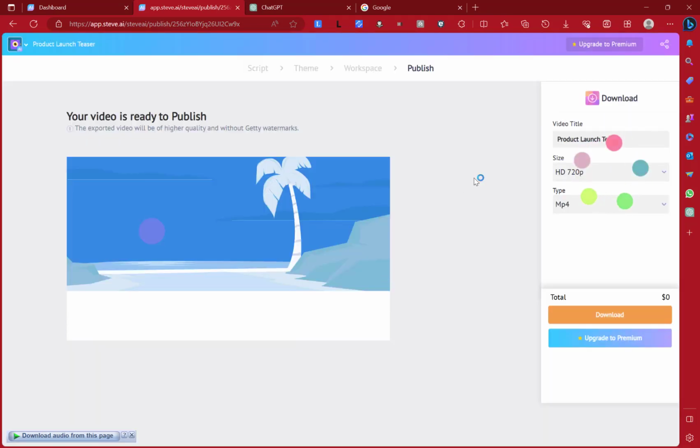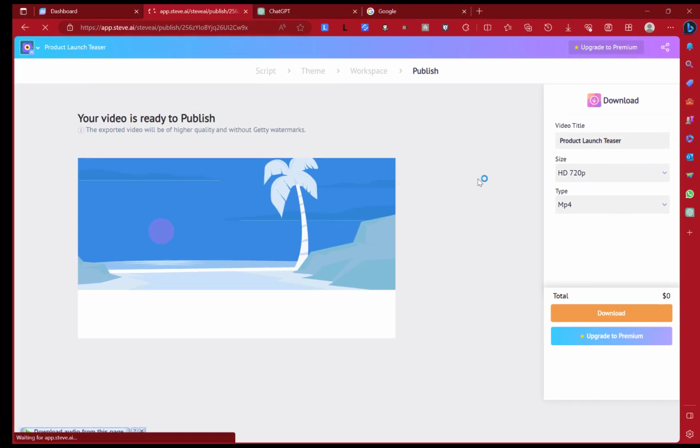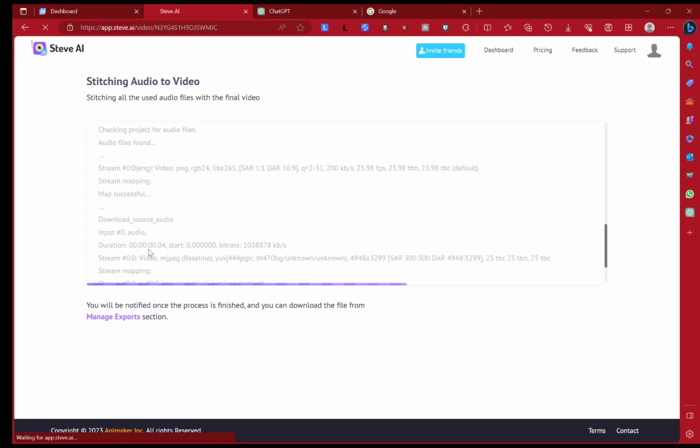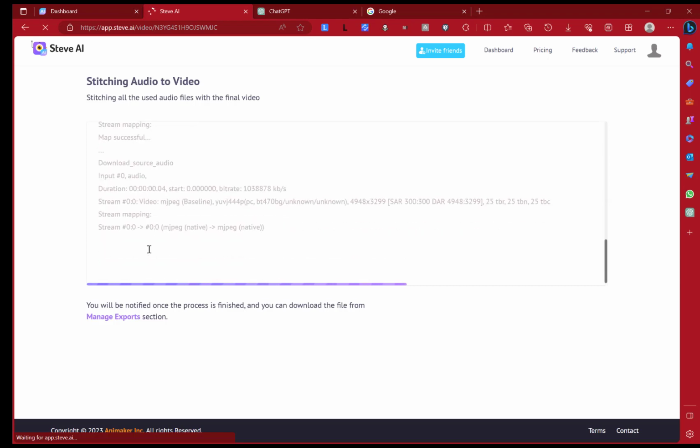Now, the thing is, it will take time to process this video, and everything is done in a backend. Okay, so that's one cool thing about the web app. It gives you an option to keep doing other work whilst they are preparing your video. And you can see the log of the video if you have nothing to do. This is the log of how the video is being generated, audio adding and a whole lot, and this is cool. After this is done, you will get your file.